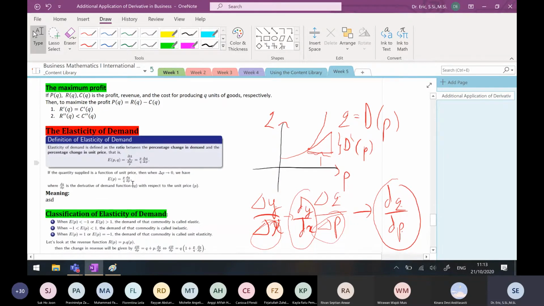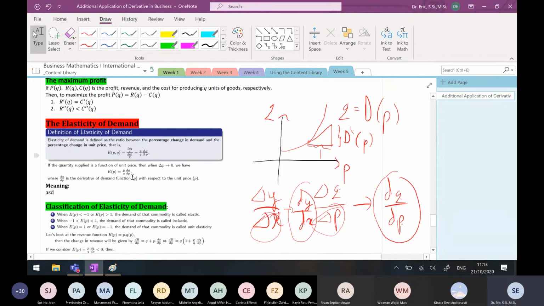So in general, I can have this one, P divided by Q times dQ dP. What is dQ dP? It is the derivative of Q, the demand function, with respect to P.